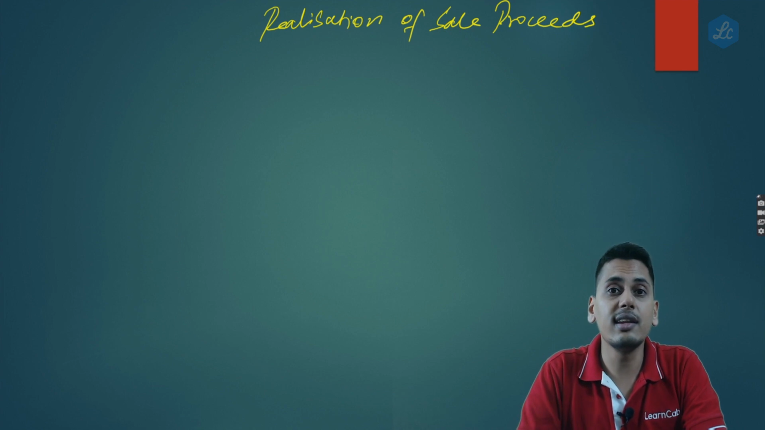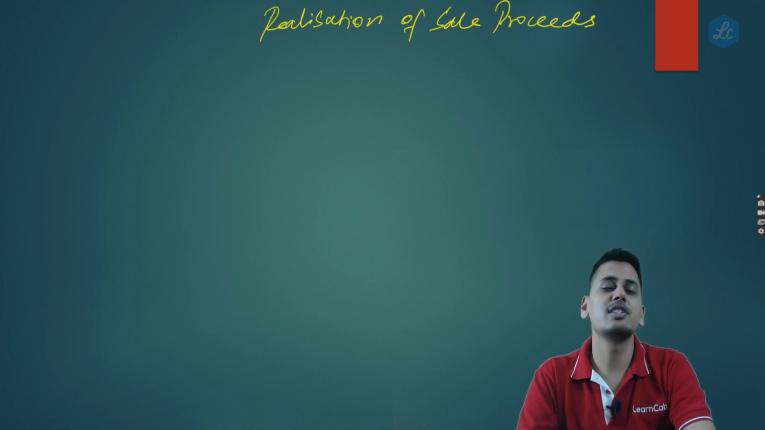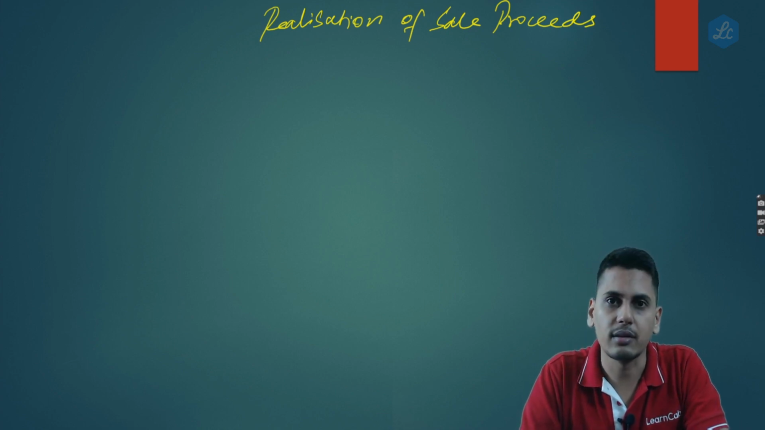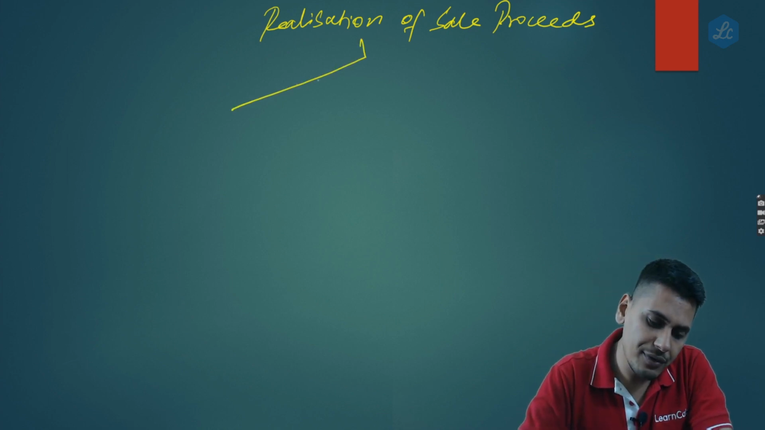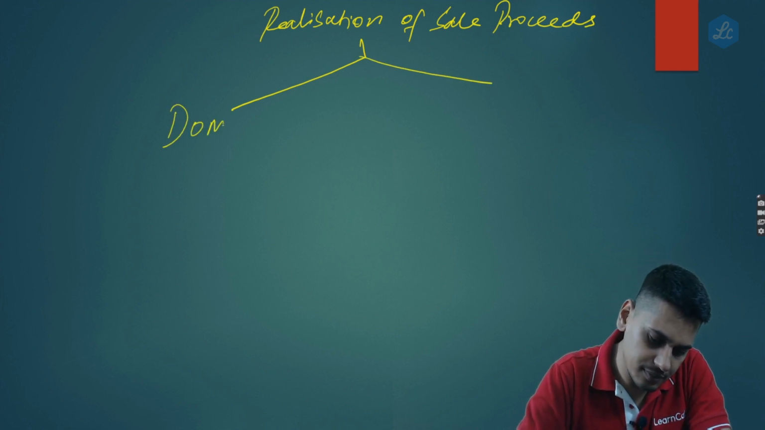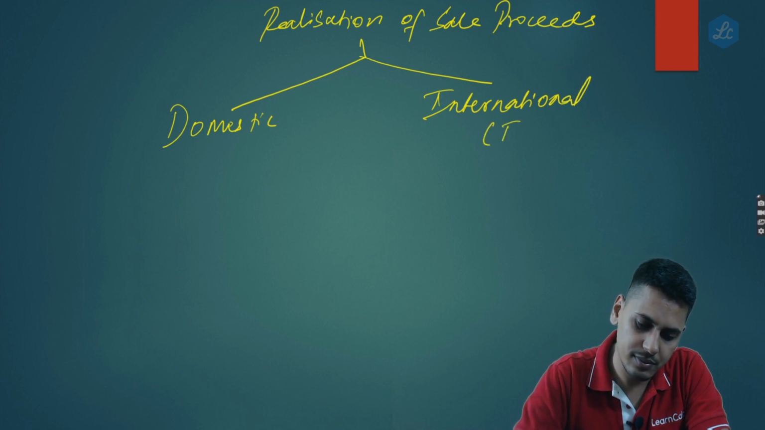Now friends, whether realization of sale proceeds is a criteria under GST for GST to get attracted, or for a transaction to be called a supply. Now friends, let us bifurcate this into two. Realization of sale proceeds, let us discuss with the aspect of domestic transactions and international transactions, which is exports.